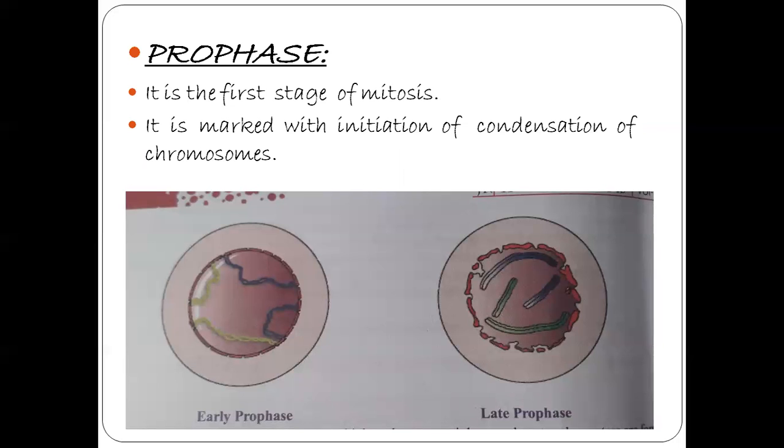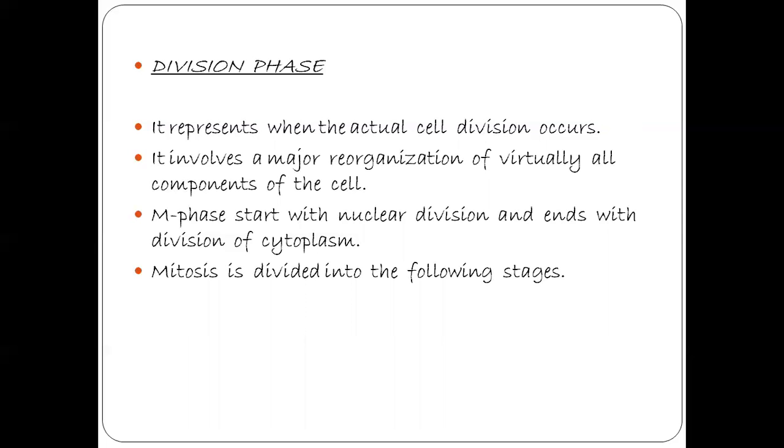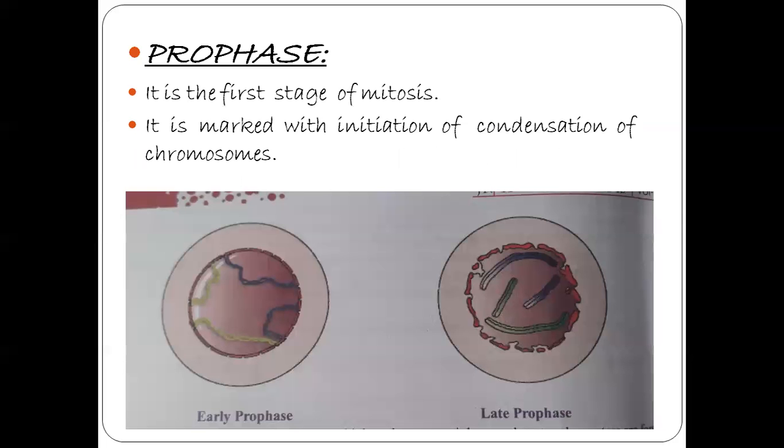So in mitosis, there are 4 stages. The first stage is prophase, the second is metaphase, the third is anaphase, and the fourth is telophase. So the first one in mitosis is prophase. Prophase is the first phase of the mitosis division.